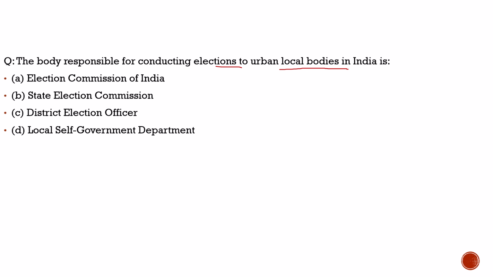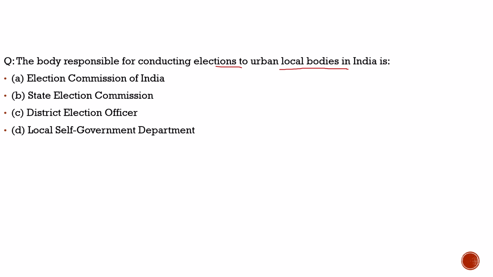And what are the reasons for that? If they have to include the local body elections in the simultaneous elections, they will have to go through various reforms and constitutional amendments, for which they will need the support of more than 50% of the states. And that is practically very difficult right now. That is the main reason they have ignored the local body elections.